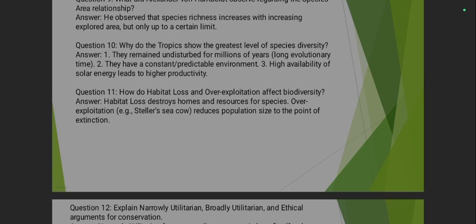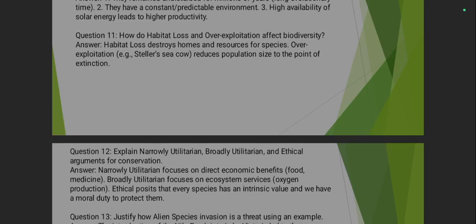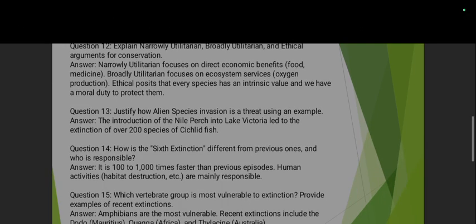Why do the tropics show the greatest level of species diversity? They remained undisturbed for millions of years. They have a constant or predictable environment. High availability of solar energy leads to higher productivity. How do habitat loss and overexploitation affect biodiversity? Habitat loss destroys homes and resources for species, and overexploitation reduces the population size to the extent of extinction.